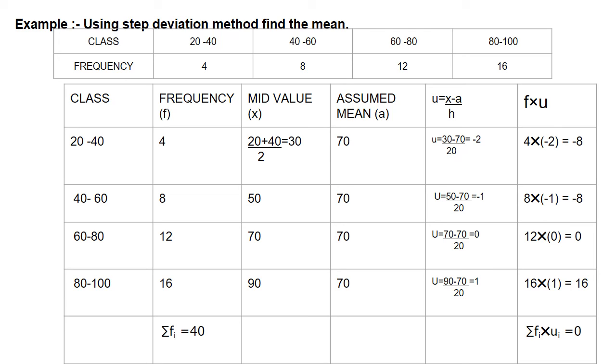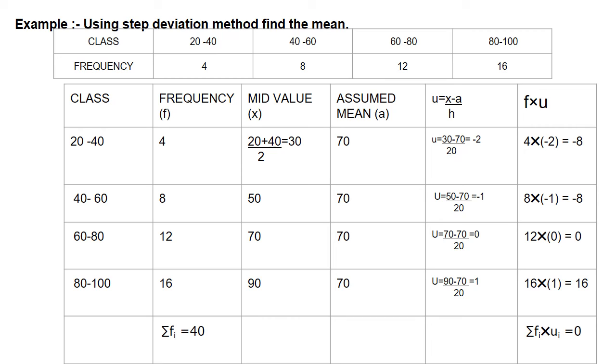Now first we have to find x. x is the mid value. The mid value of the first class. The first class is 20 and 40. How to find the mid value? Just add the lower limit and upper limit. Lower limit is 20, upper limit is 40. Add them: 20 plus 40 by 2 is equal to 60 by 2, which is equal to 30.